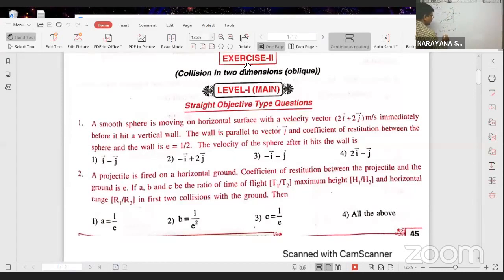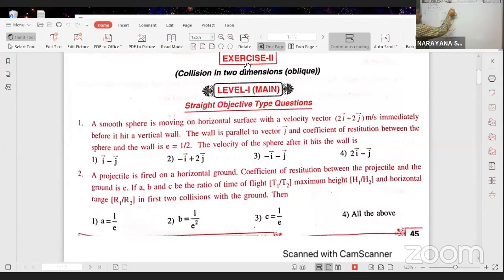That's why we can apply directly: the velocity of the particle after nth collision is equal to e to the power of n into v. The formula is there. After collision, the particle rebounds back in this direction. So the velocity of the first particle along the x-axis, Vx, is equal to e to the power of n, means after making only one collision, into the velocity with which the particle first makes collision. That means 2 meters per second, so into 2. Therefore, that is equal to 2e. 2 into e means 1 by 2, that is equal to 1. Therefore, the velocity of the first particle along the x-axis, means along the negative x-axis, is 1.